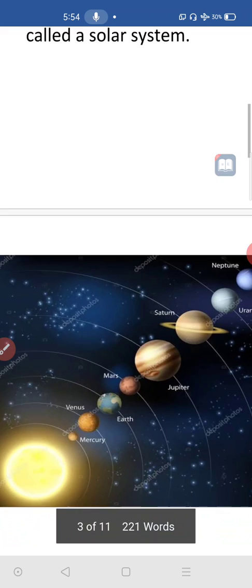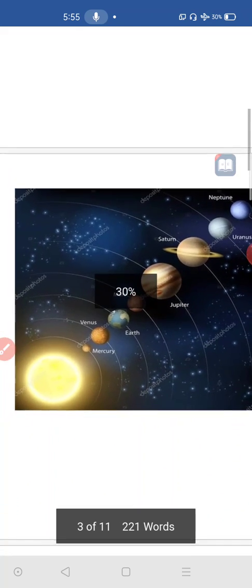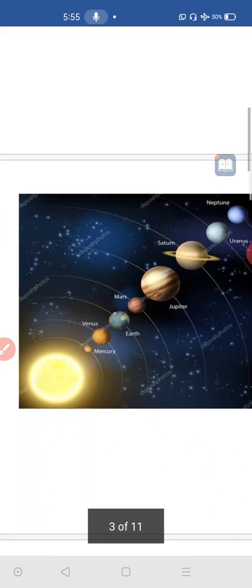So here is the picture of our solar system. Yes, our earth is here. Look at it properly. Okay, here in the left corner there is a completely yellow and brightest thing, no? That is the sun. He is the only star in our solar system. Okay, the sun is a star. What is the difference between star and planet? I will tell you later.